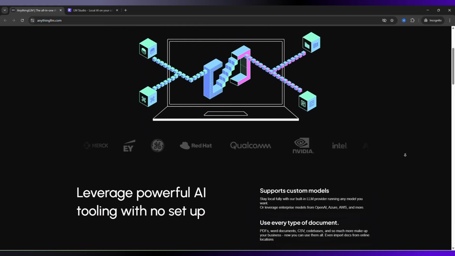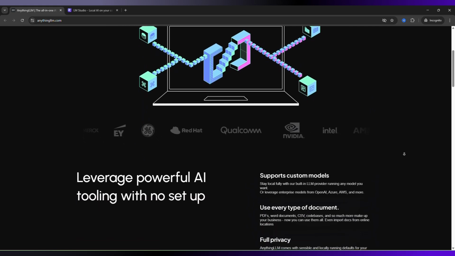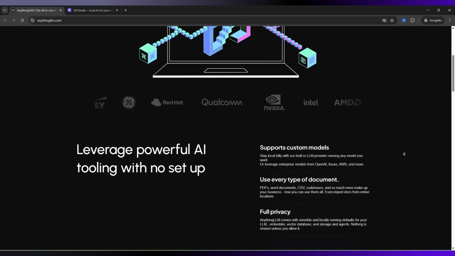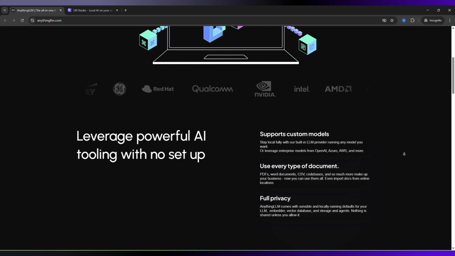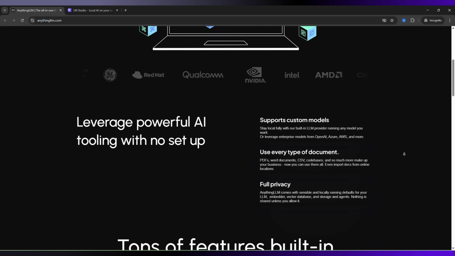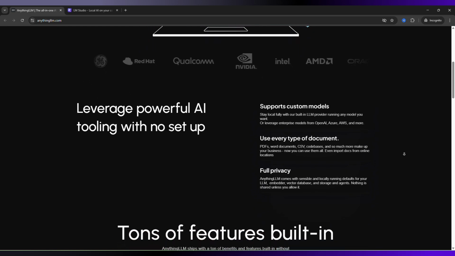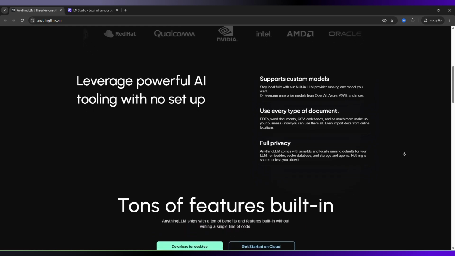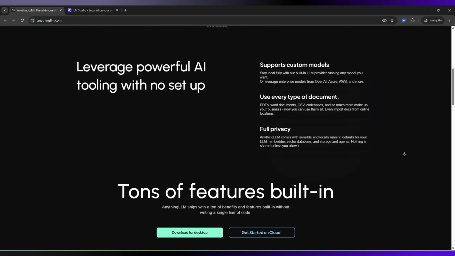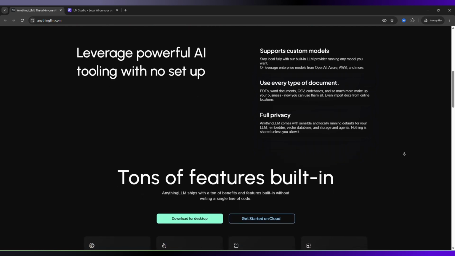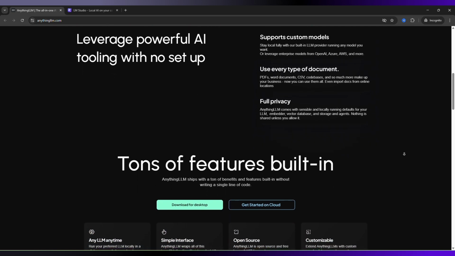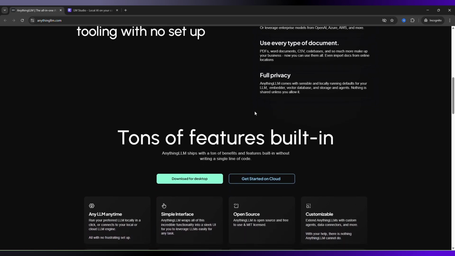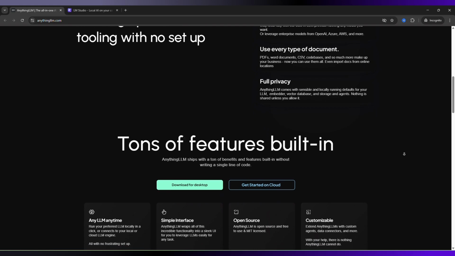It's designed for chatting with documents, building knowledge bases, and running AI agents with features like RAG, vector databases, and multi-user collaboration. The biggest advantage is that everything is built in. You upload files, and it handles retrieval, context, and responses automatically. It's great for turning your data into a second brain. The downside is that it doesn't run models itself. It relies on other tools like LM Studio, Alma, or APIs in the background.